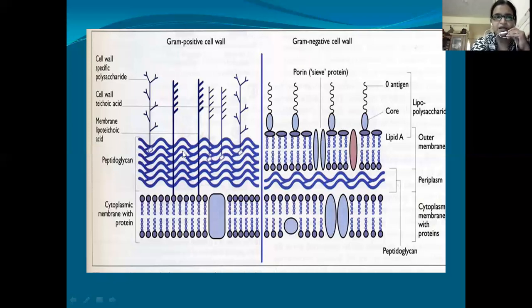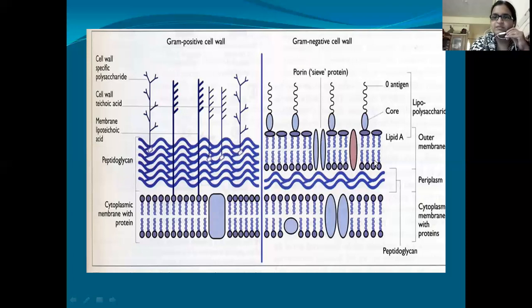In this peptidoglycan there are membrane lipoteichoic acids and cell wall teichoic acids. The membrane lipoteichoic acids originate from the membrane, and the cell wall teichoic acids originate from the cell wall. Some cell wall specific polysaccharides can also be seen in the gram positive cell wall.